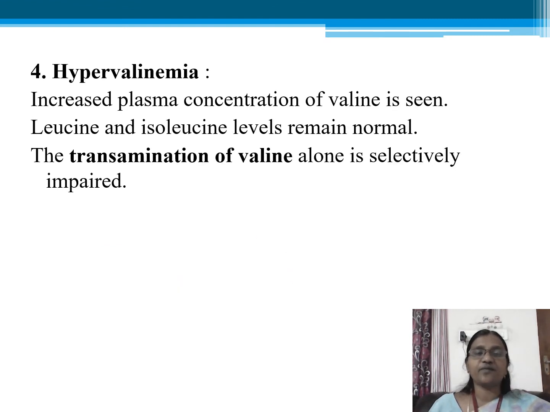Fourth one is hypervalinemia. Here you see increased plasma levels of valine, and leucine and isoleucine levels remain the same. Here the problem is transamination of valine. It is selectively impaired.